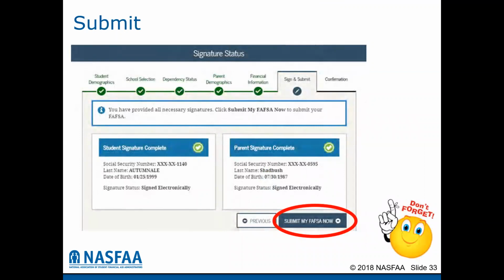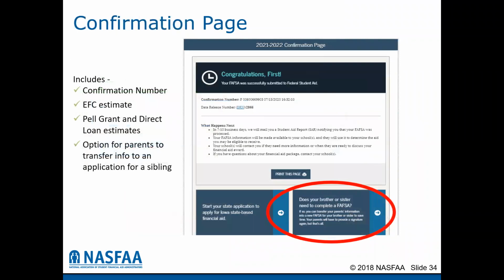And then more important than anything is to make sure that you actually submit your FAFSA by clicking the button that says submit my FAFSA now. Once you have done that, a confirmation page will pop up and tell you, congratulations, your FAFSA was successfully submitted to federal student aid. It will provide the date and time in which you submitted it, and give you an idea of what happens next.